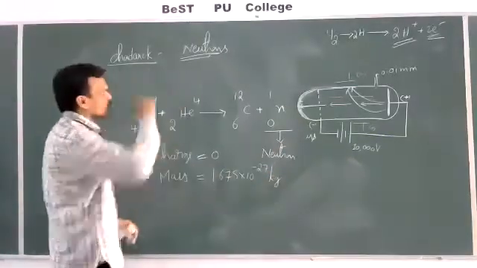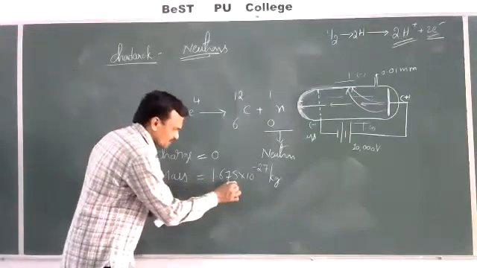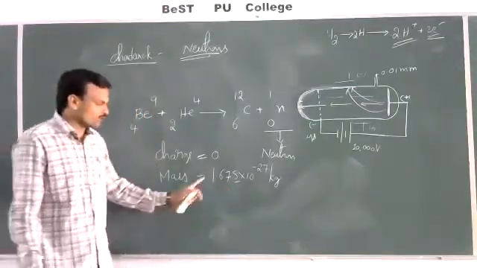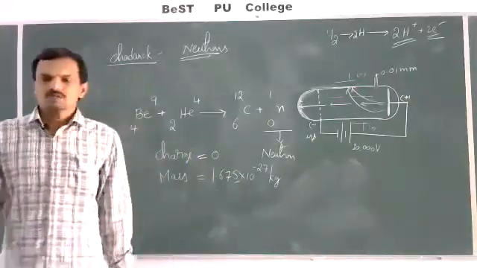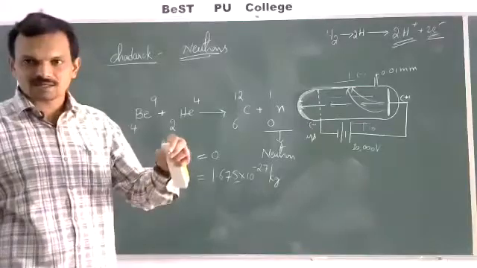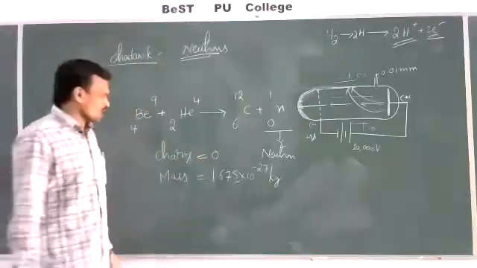It is slightly more than the proton. What is the mass of the proton? 1.672 into 10 power minus 27. Here we got 1.675 into 10 power minus 27. So the mass of the neutron is slightly more than the mass of the proton.